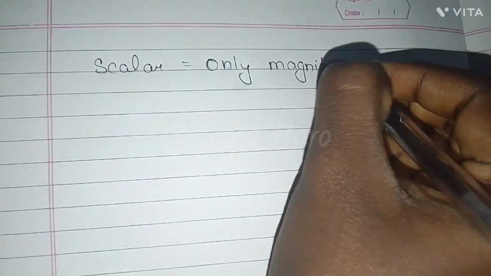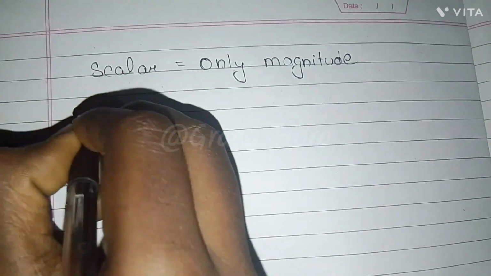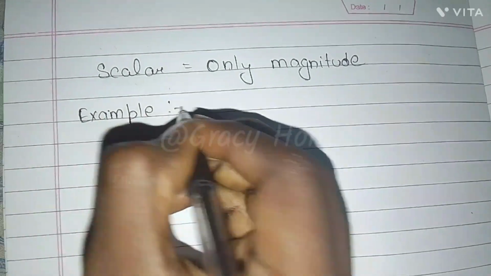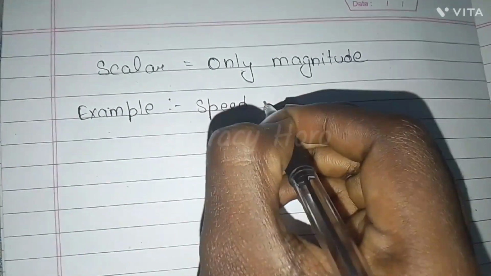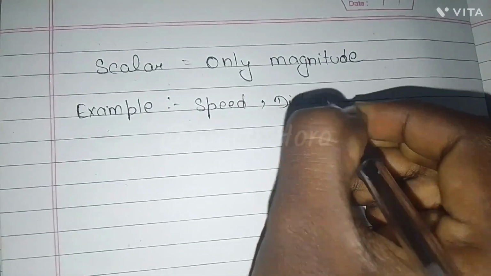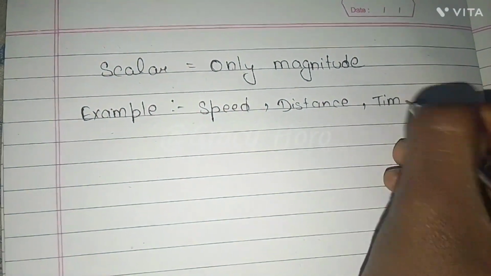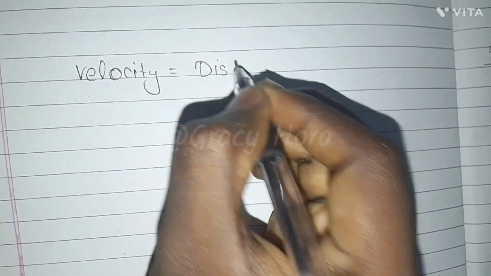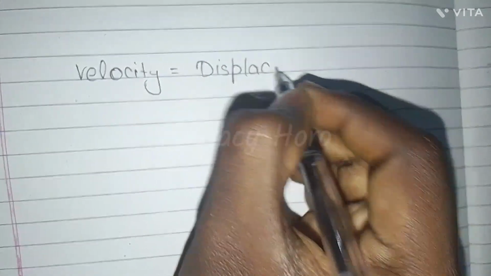Scalar means quantity which has only magnitude. Magnitude means value or amount. Velocity means how fast an object moves in a particular direction. Velocity is calculated as displacement divided by time. Velocity only cares about direction.